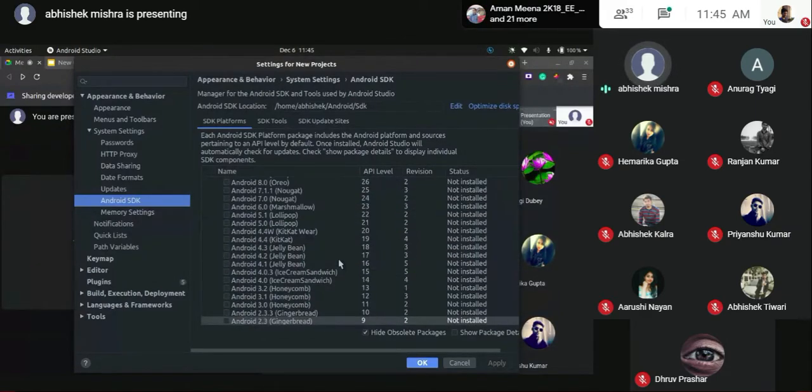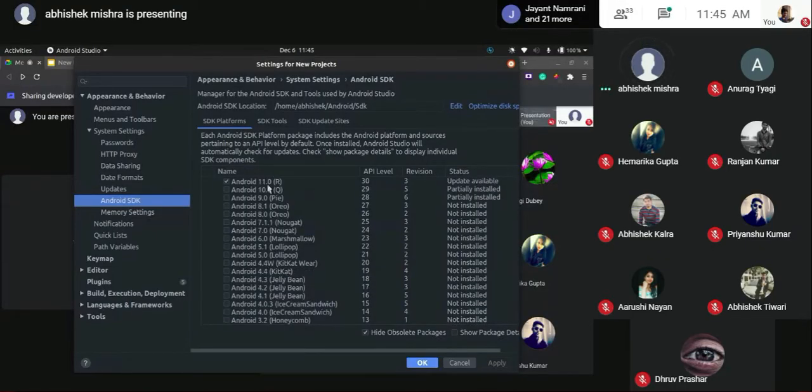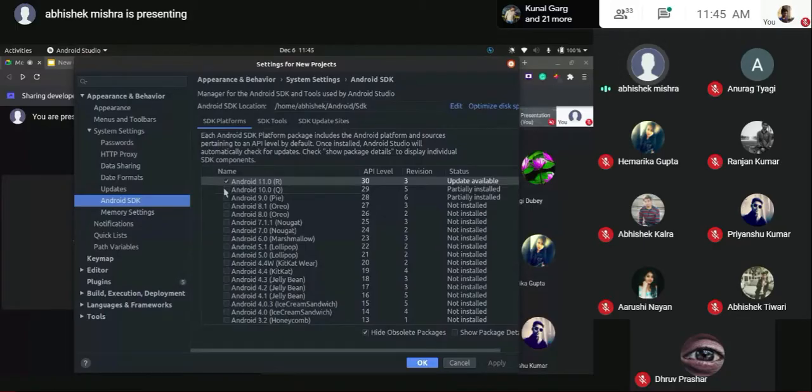We remember them by their API levels. And going down to the oldest one available right now, okay, 7 is the oldest one available right now. Why don't we prefer using the older ones? Because if you use an SDK of 2.1, you cannot write the code for 11.0. It is quite obvious. Every Android version has its own revisions. That is why. So you just have to select anyone.